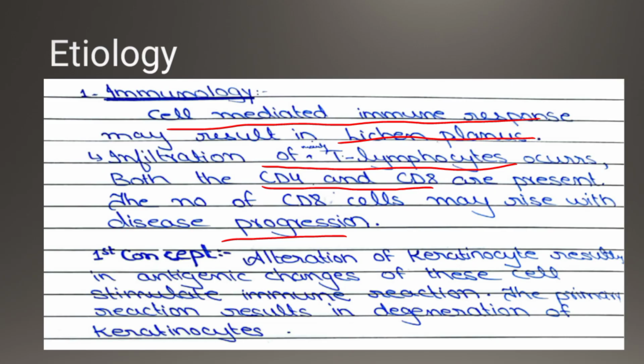Number one concept, alteration of keratinocytes. What happens then, the cells, keratinocytes, which produce keratin, have alterations. There are some changes in them. So when there are changes, they become antigenic. These changes are antigenic changes in these cells. So what happens, they stimulate an immune reaction. When they stimulate an immune reaction, the degeneration of keratinocytes occurs. So there are changes in keratinocytes, they become antigenic, they stimulate the immune response, and they start a primary reaction which you call degeneration of the keratinocytes.